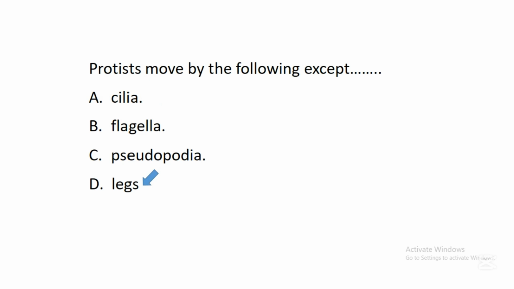So they are microorganisms that have nuclei in their cells. These protists move by cilia, some move by flagella, while some move by pseudopodia. So they don't have legs like human beings. So they move by some organelles known as cilia, flagella, and pseudopodia.